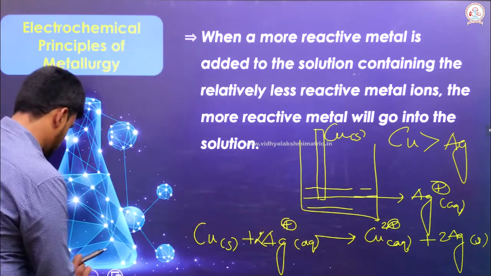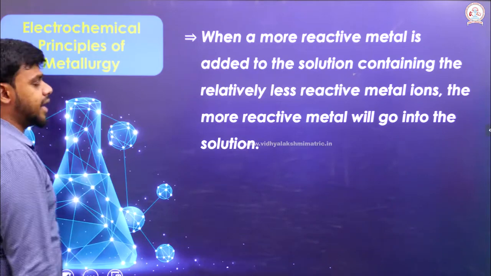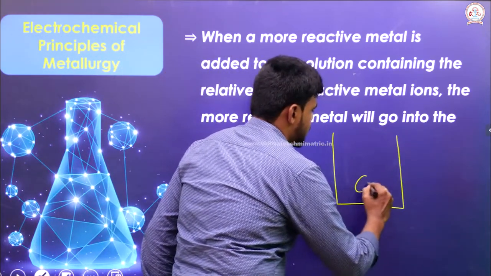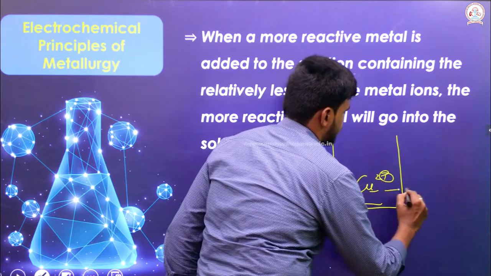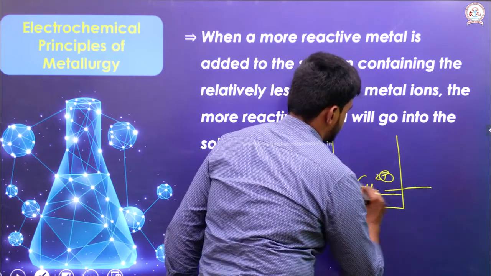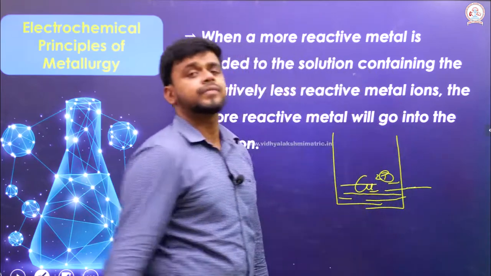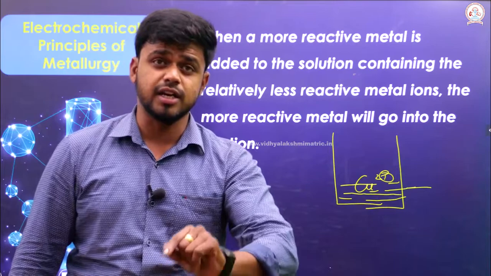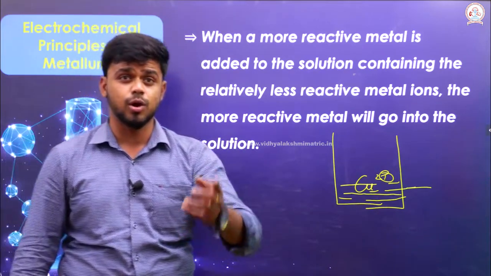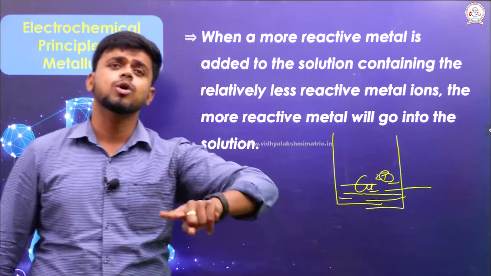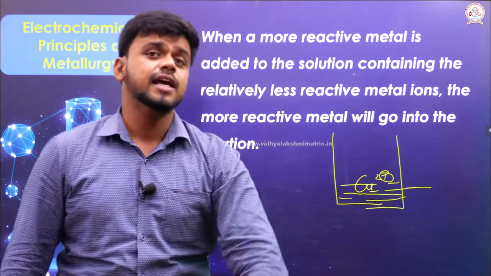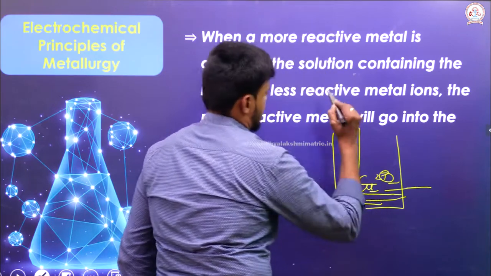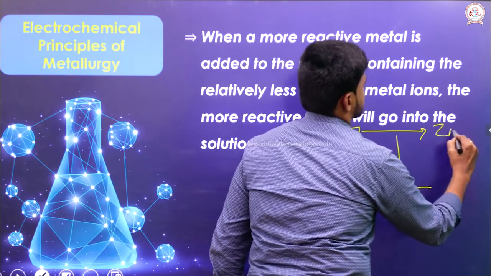Let us go to one more example. The same electrolytic chamber contains copper 2+ ion. Here, if I need to replace the copper ion from the electrolytic solution, I have to place a metal electrode which is much more reactive than copper. Only then will replacement occur. So let me place a zinc electrode.